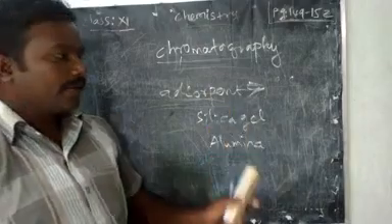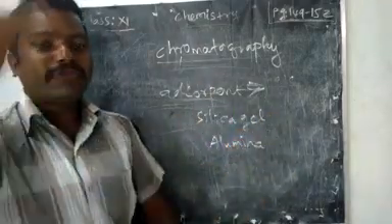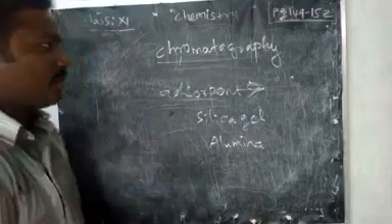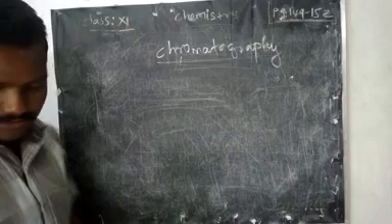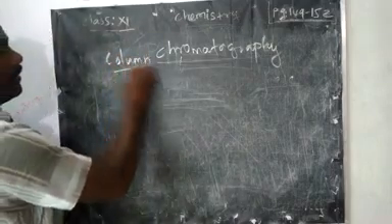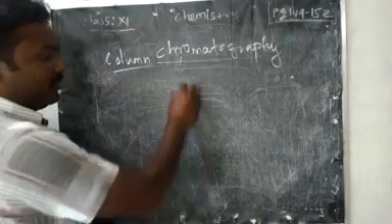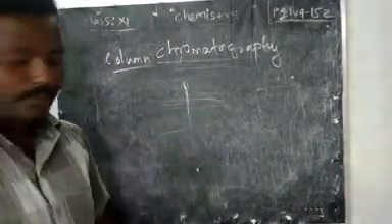By using this adsorbent, the compounds are adsorbed in different zones. That is called adsorption chromatography. In adsorption chromatography, first we are going to see column chromatography. So what is column chromatography? First we have to take a thick glass tube.